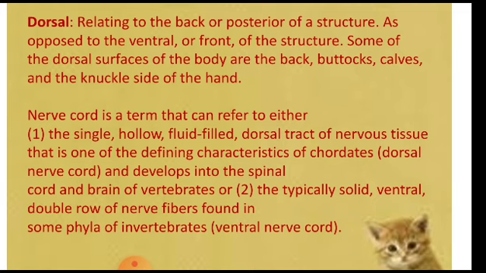Or when we talk about the ventral nerve cord, it is a typical solid ventral double row of nerve fibers, and these nerve fibers are found in some phyla of invertebrates. But when we talk about the vertebrates, the animals belonging to the phylum Vertebrata, they have the dorsal nerve cord.